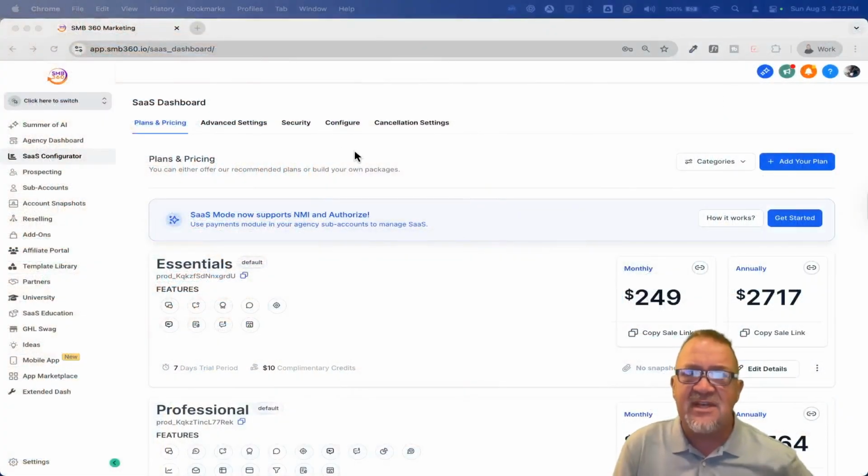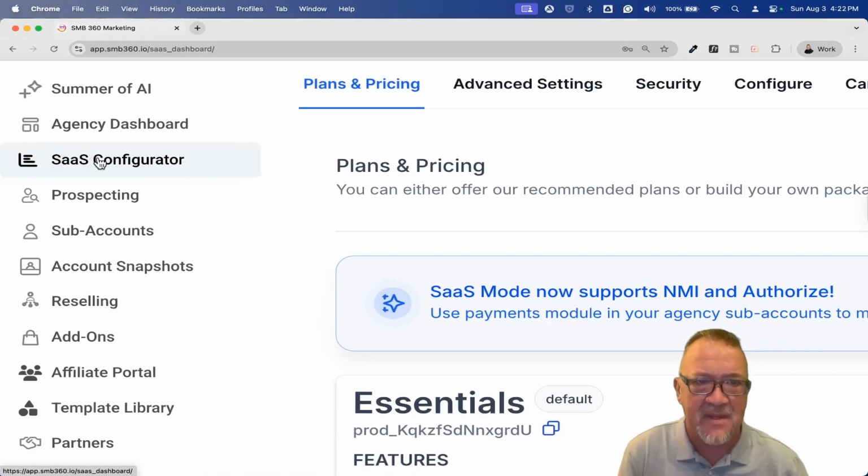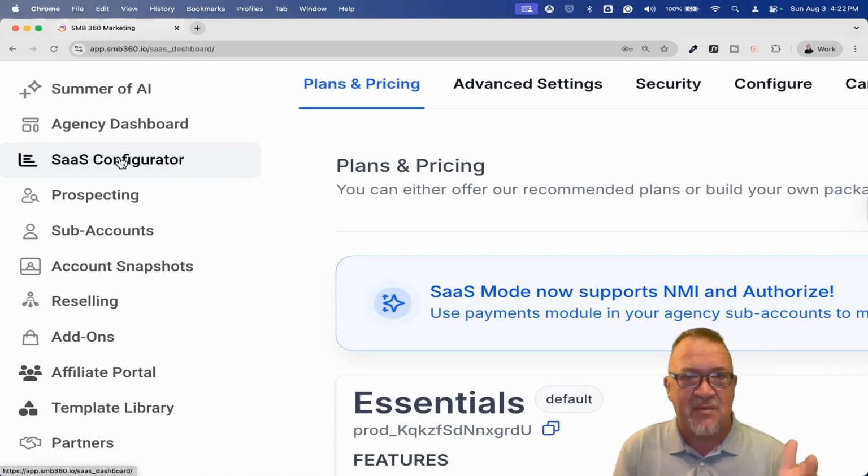So right now, everything with this particular process really begins at the agency level. Okay. Now, when you're at the agency level, you're going to come over here to the left-hand side and you're going to see the SaaS configurator. Now, again, if you don't see this, it's probably because you don't have the Agency Pro. You do need the Agency Pro.